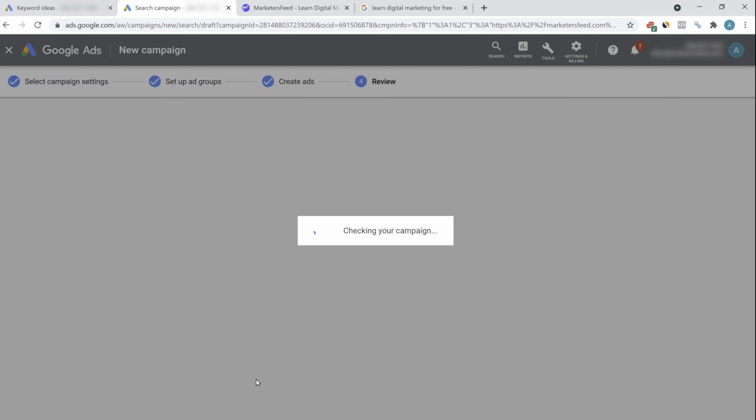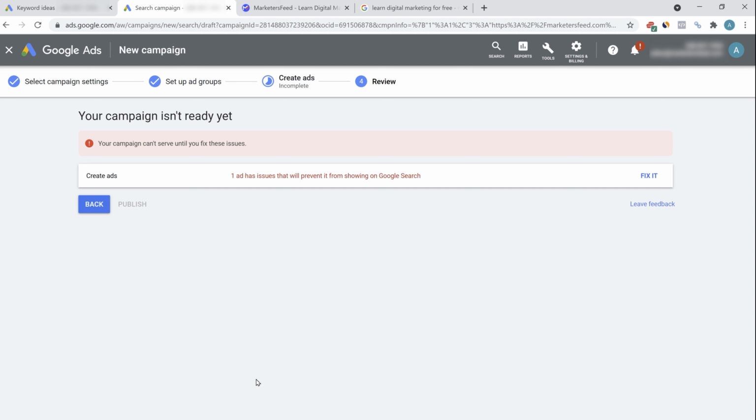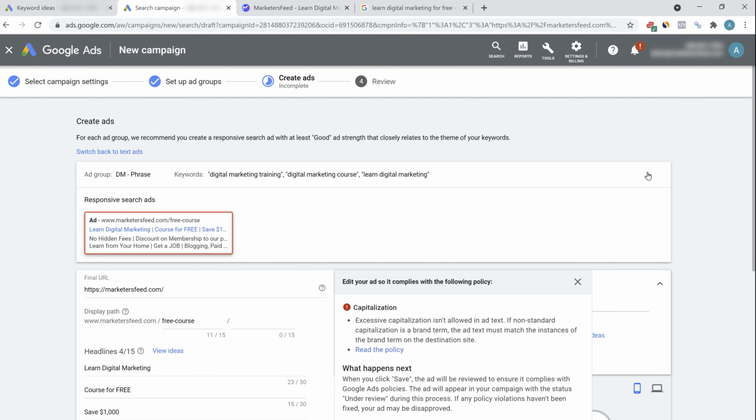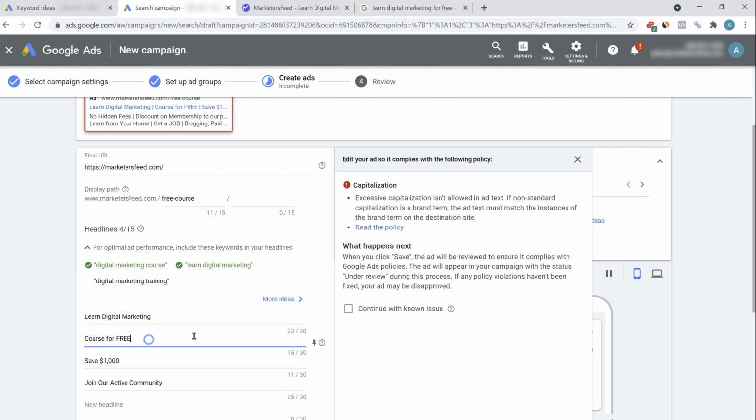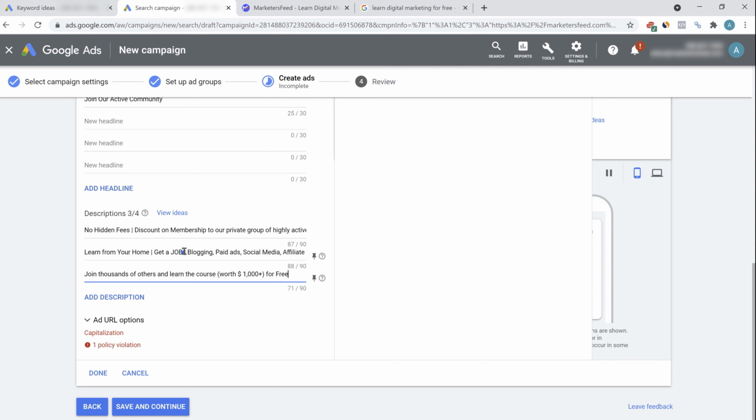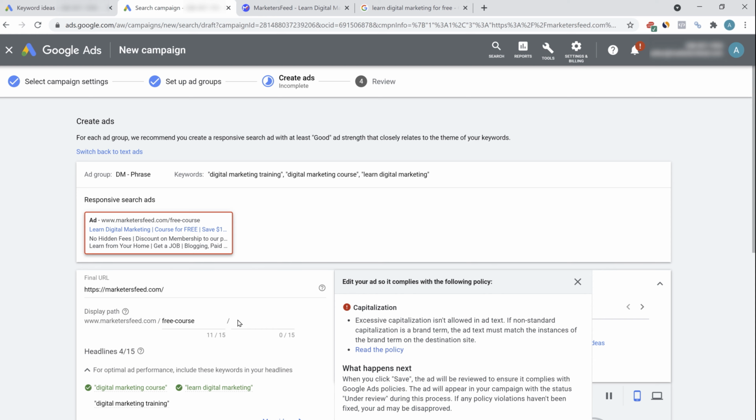You can see we encountered an error, and the error is that excessive capitalization isn't allowed in an ad text. So I think this is because of the free word. We have it in capital letters. So let's change it to free. Again, let's change this to free. Job. I think this will work fine now.